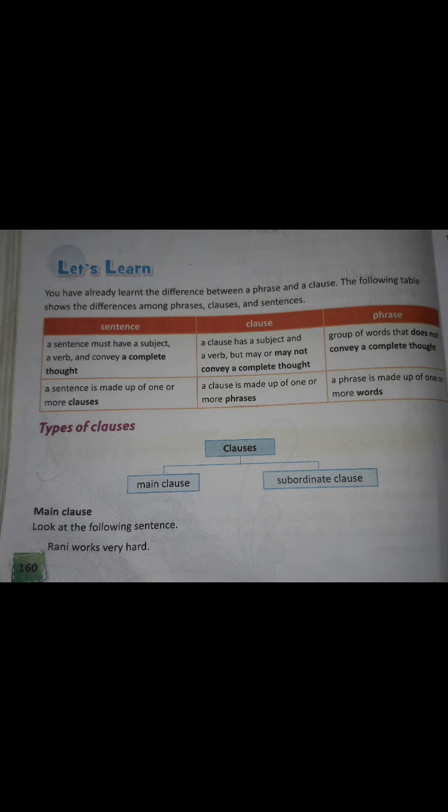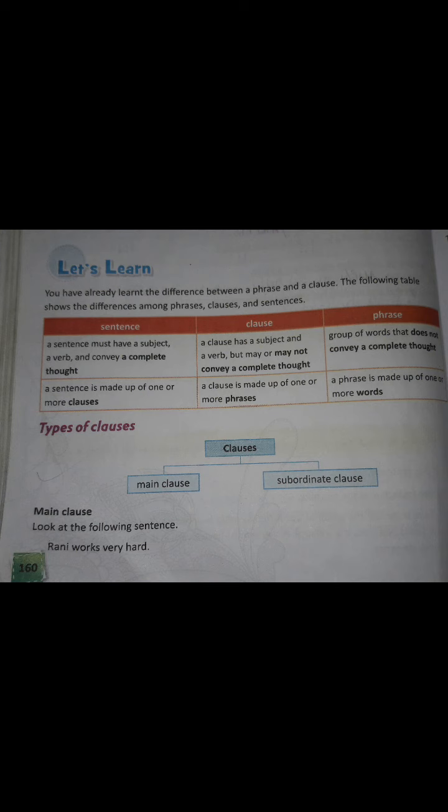Now, how many types of clauses are there? There are two types of clauses, main clause and subordinate clause. Look at the following sentence. Rani works very hard. The above sentence has only one subject, Rani, and one predicate, works very hard. Since the sentence has only one subject and one predicate, it can be said that the sentence has only one clause. This clause makes complete sense on its own. So, we will get the complete meaning of this sentence. Rani works very hard.